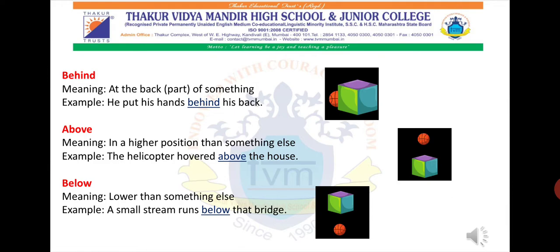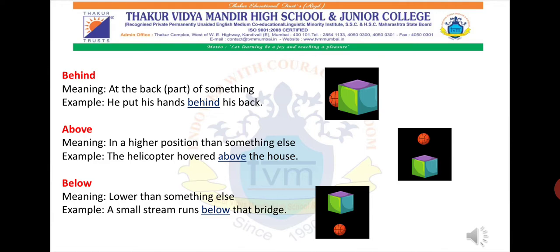Now we shall move ahead to our next preposition, that is above. We use the preposition above to indicate a higher position than something else. Okay, and therefore we have the example, the helicopter hovered above the house. So above is the preposition here, it indicates the higher position of something. Then we have the preposition below, it indicates where the particular object is below or lower than something else, and therefore we use the preposition below. You can see the pictures also, and it will give you the clear picture.